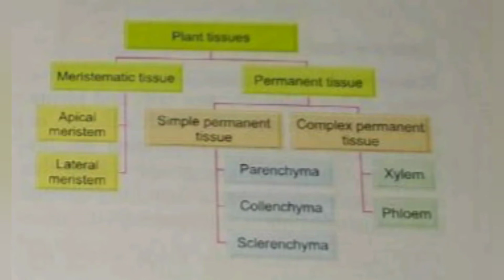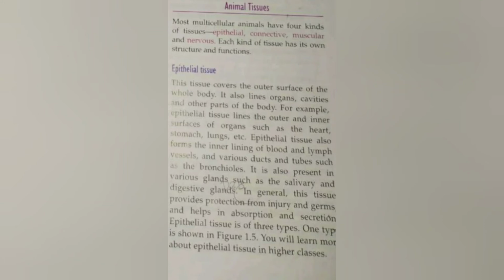Students, we have quickly revised the types of plant tissues and their functions. Next, let's see about animal tissue. The animal tissues are of four kinds. They are epithelial, connective, muscular and nervous tissue. And each kind of tissue has its own structure and function.